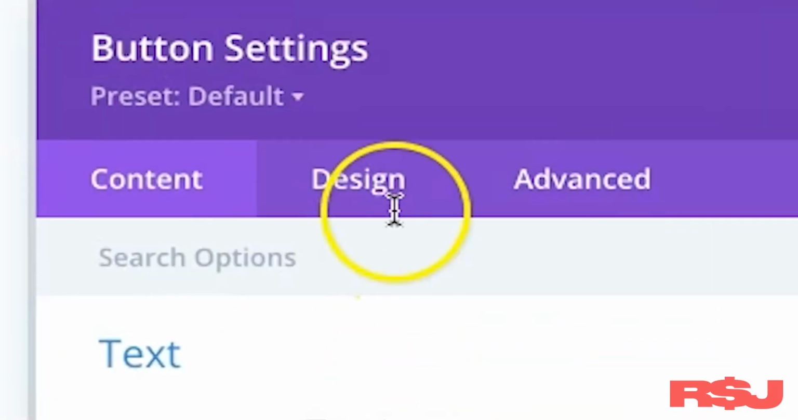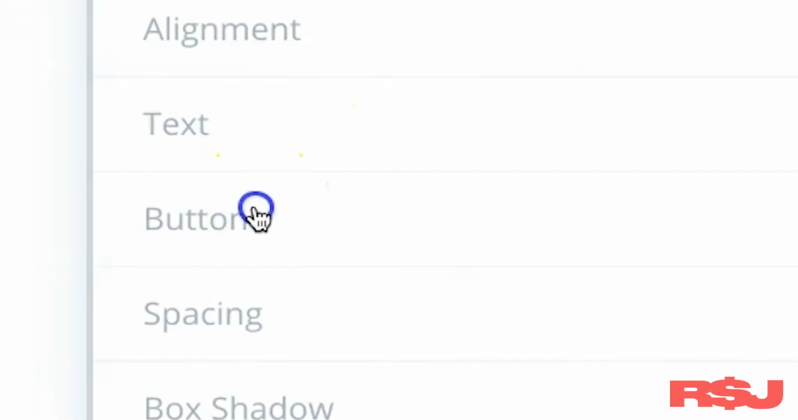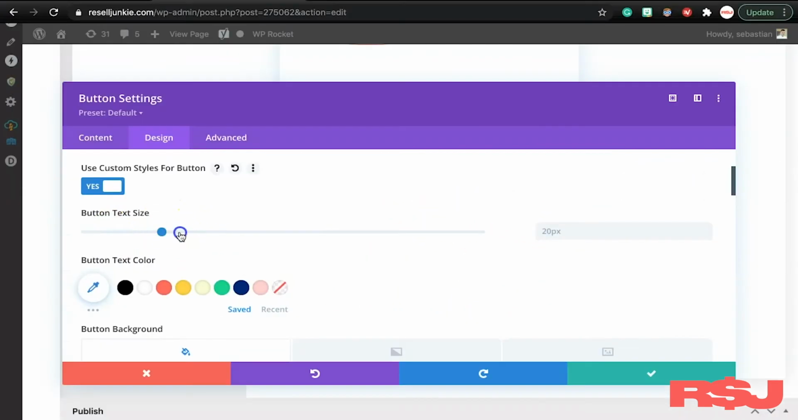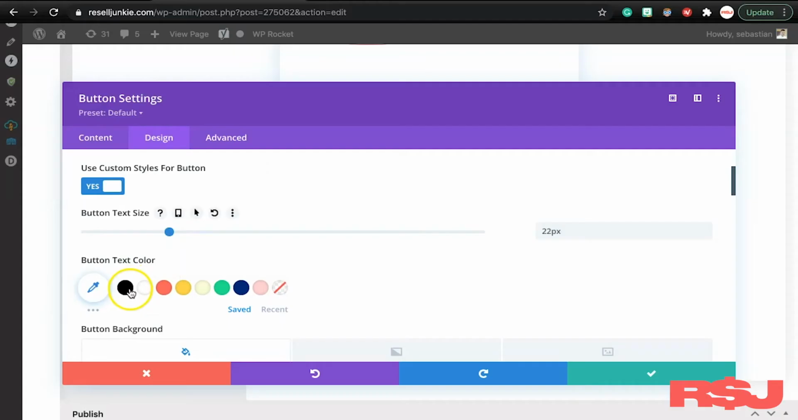We go back, we go into settings, we go up here to design, we go to button, we want to toggle on custom styles. This is where it gets fun, okay? We toggle this on, and now we got to change sizing. Now let's have a little bit of fun. I'm going to show you how I create one of these crazy buttons.